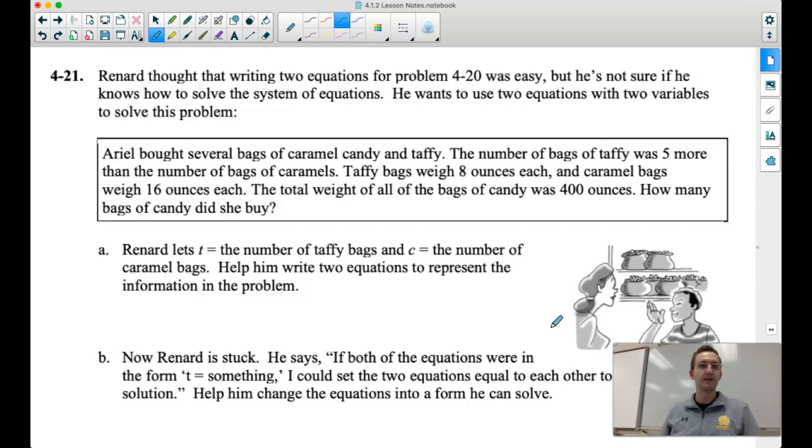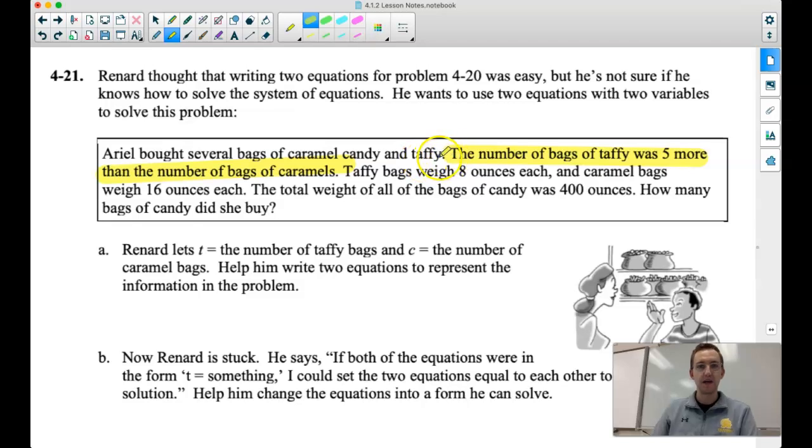So Ariel bought several bags of caramel candy and taffy. The number of bags of taffy was 5 more than the number of bags of caramel. So let's start with that piece of information. Let's highlight that. That seems pretty important. The number of bags of taffy was 5 more than the number of bags of caramel.